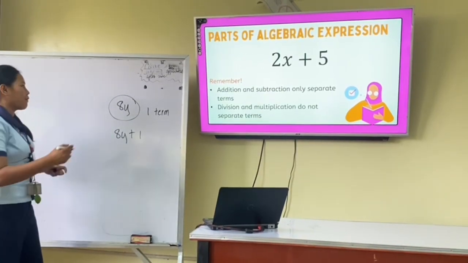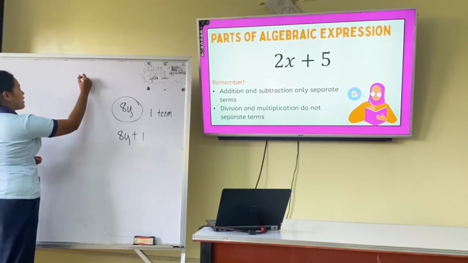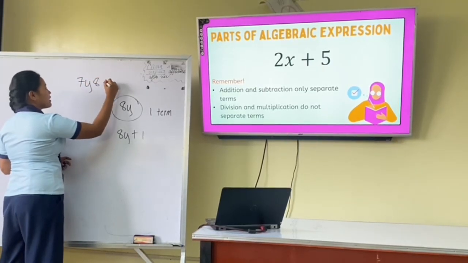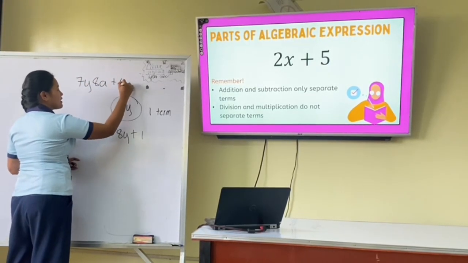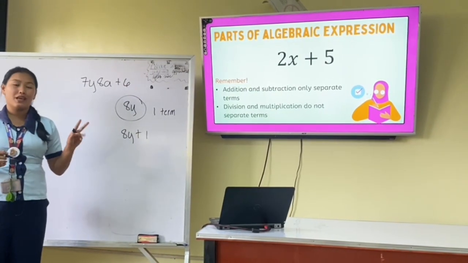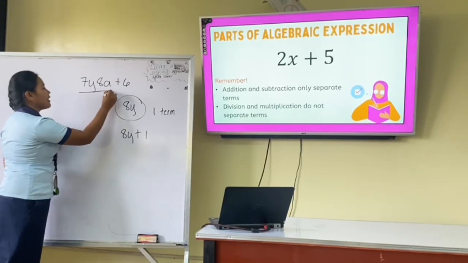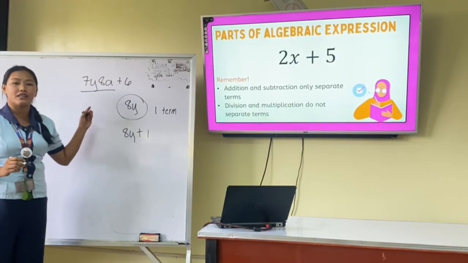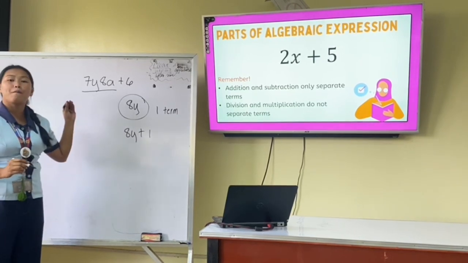Another example is 7y times 8a plus 6. Here, our terms will be two only. Why? Because 7y times 8a is only one term, since it has multiplication.